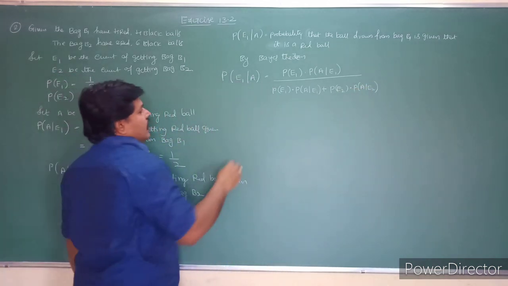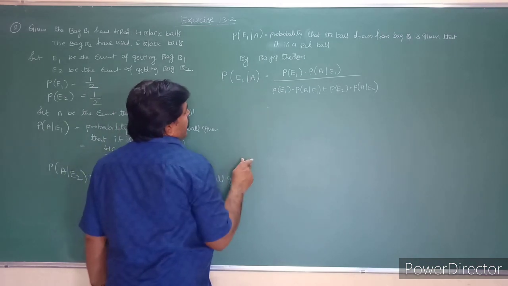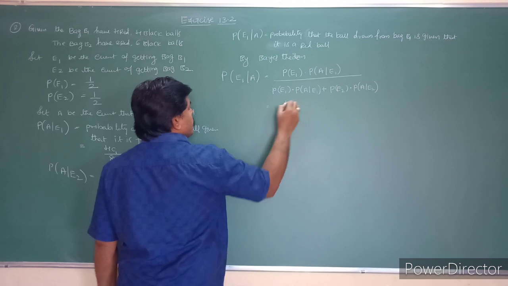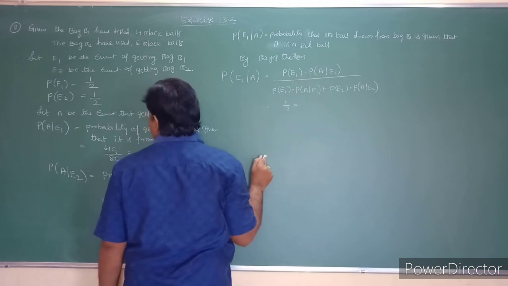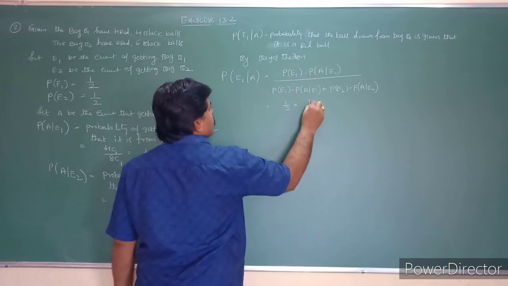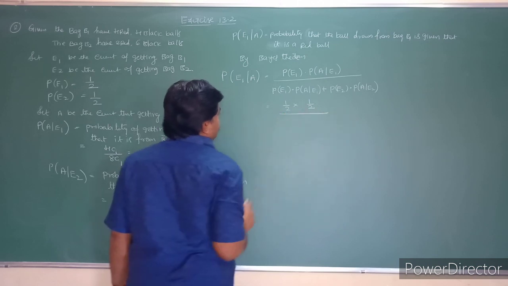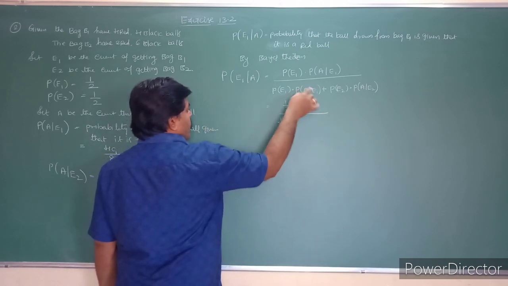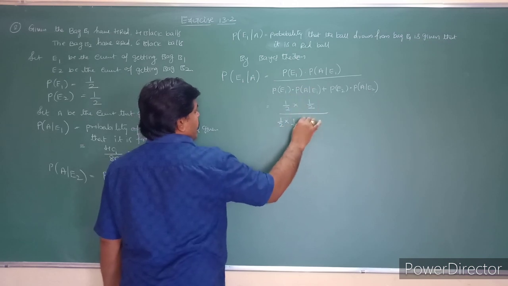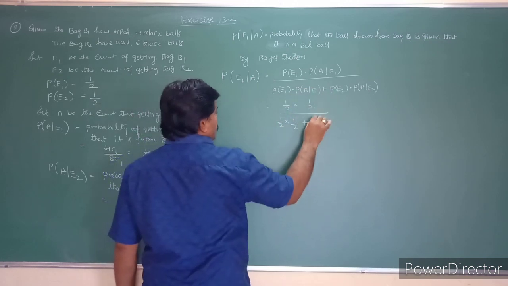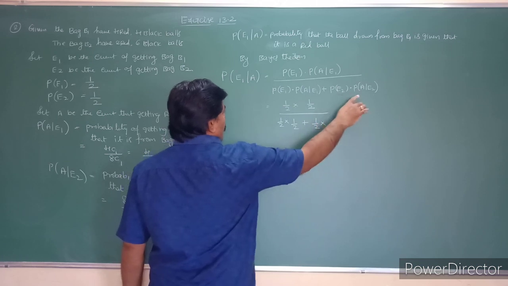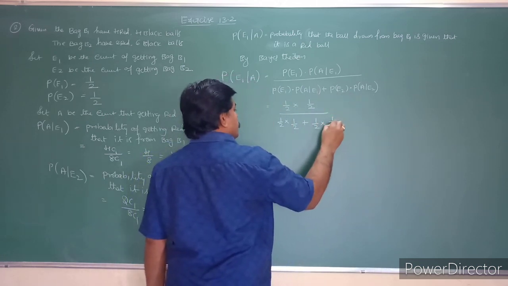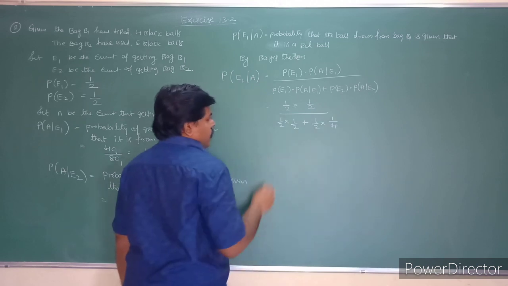So that is nothing but probability of E1, which is 1 by 2, into probability of A given E1, which is 1 by 2, divided by 1 by 2 into 1 by 2, plus probability of E2, 1 by 2, into probability of A given E2, which is 1 by 4.